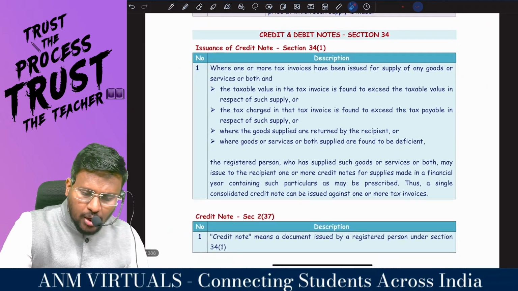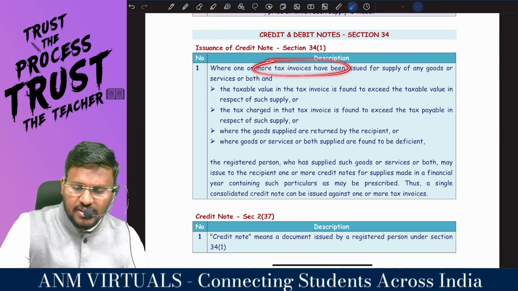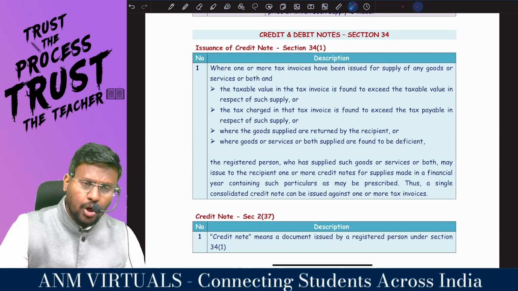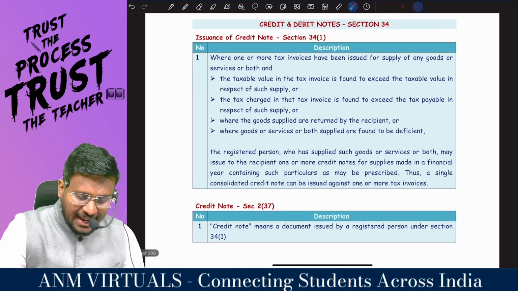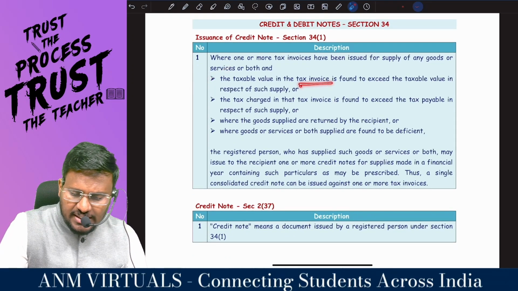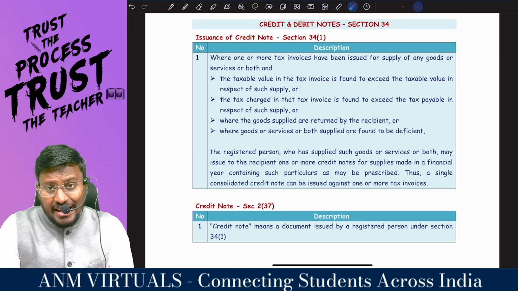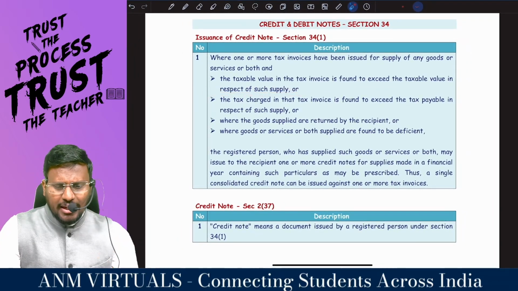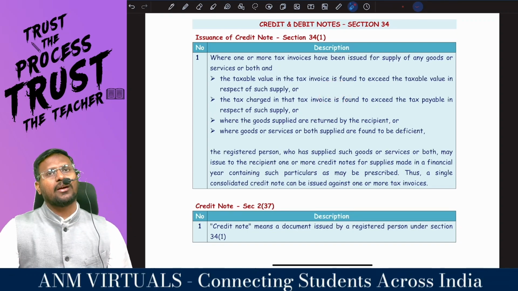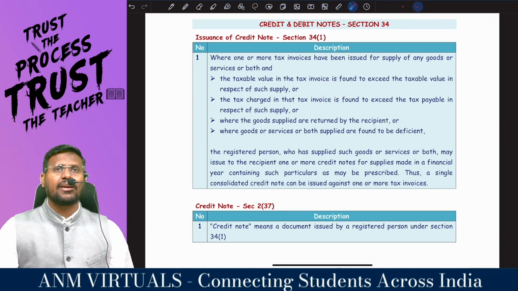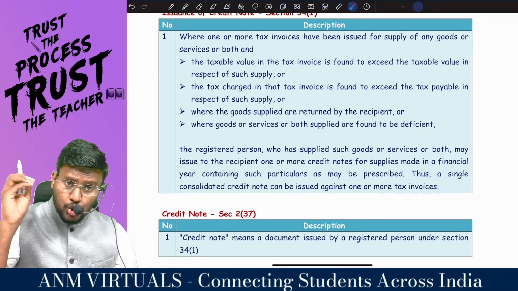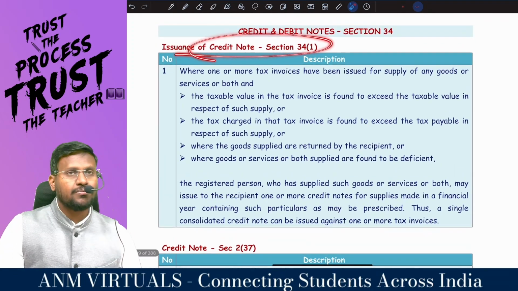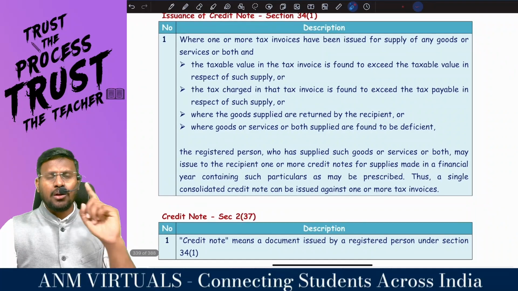Sir, when one or more tax invoices have been issued, I have issued a tax invoice to the students for supply of any goods or services or both, the taxable value in the tax invoice is found to exceed the taxable value in respect of such supply. Actually, the taxable value is only how much? 8 lakh. But I passed the journal entry for how much? 10 lakh. So I am going to credit the student, so I have to issue a credit note. This is circumstance number 2.